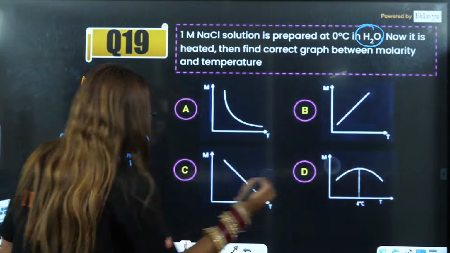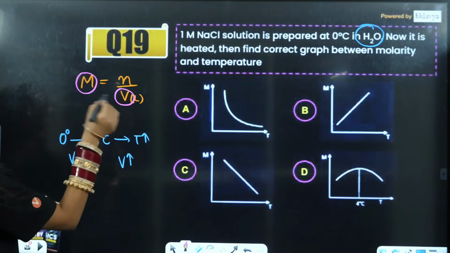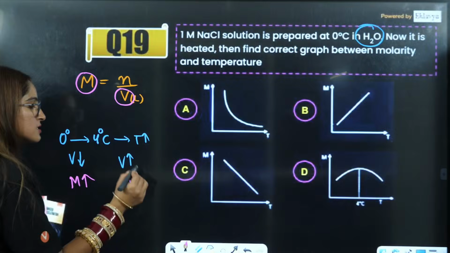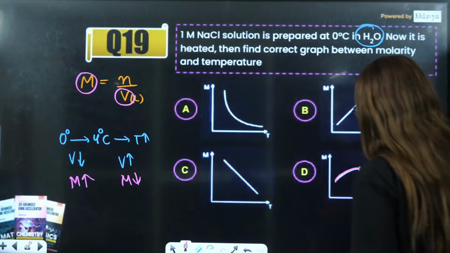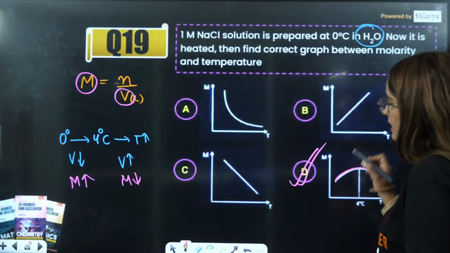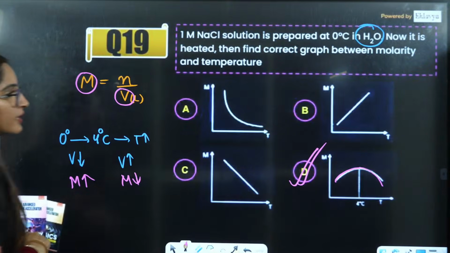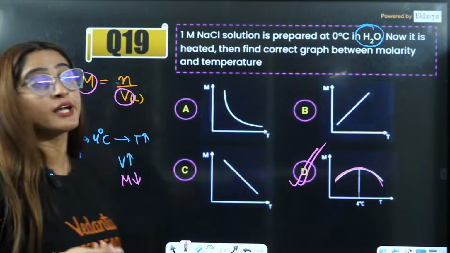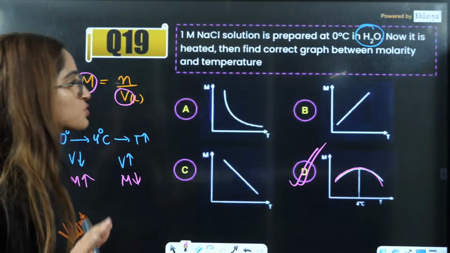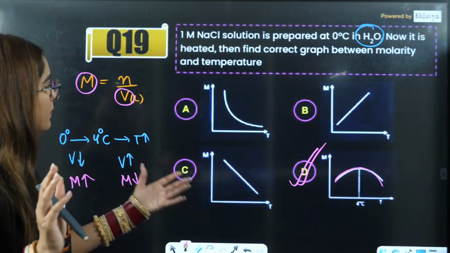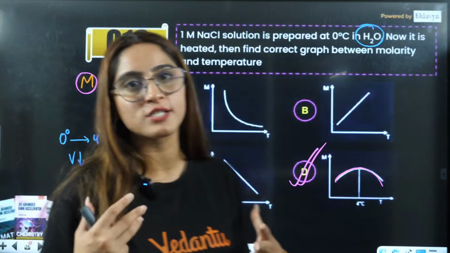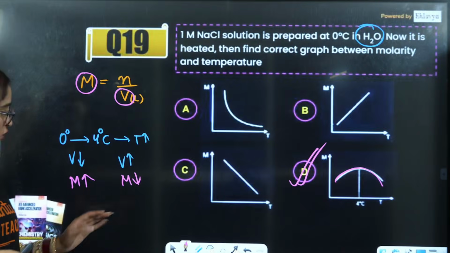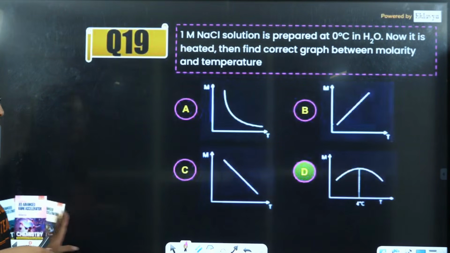Now, volume and molarity are inversely proportional. That means molarity will increase, then molarity will decrease. So the answer is D. Is that clear? I would say it was a moderate to tough question, because if you have not gone through the basic concepts, these graphical questions are where you can lose your marks. Understood?